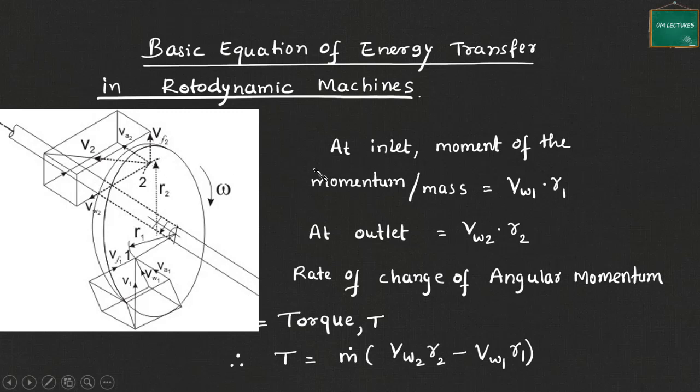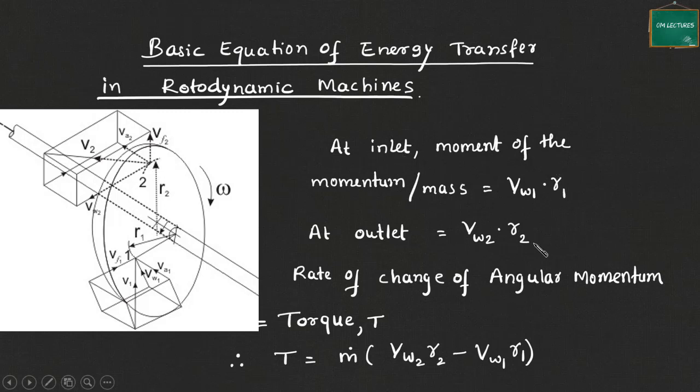Now, as you know, the energy transfer takes place because of the change in angular momentum. So we will try to get that rate of change of angular momentum, and then we can find the energy by knowing this torque. At inlet, the moment of momentum per unit mass is nothing but the angular momentum.